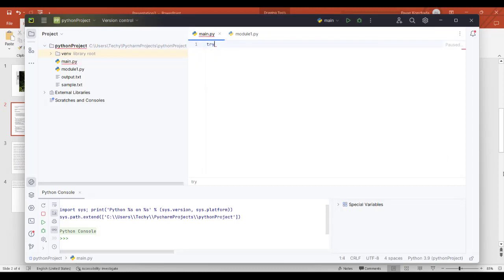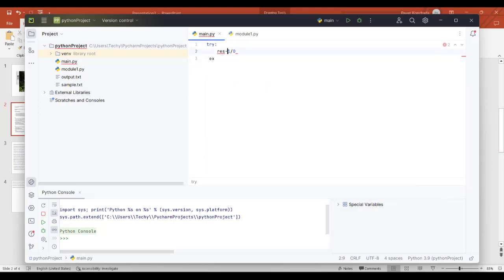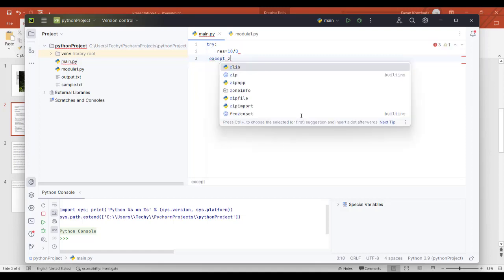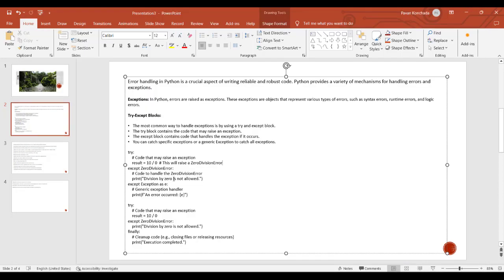So I'll try dividing, with result as you have seen here equals 10 divided by 0. So then what happens, I'll try this. Sorry, I forgot to give the equal sign: result = 10 divided by 0. Then there should be except ZeroDivisionError. Except, one second.